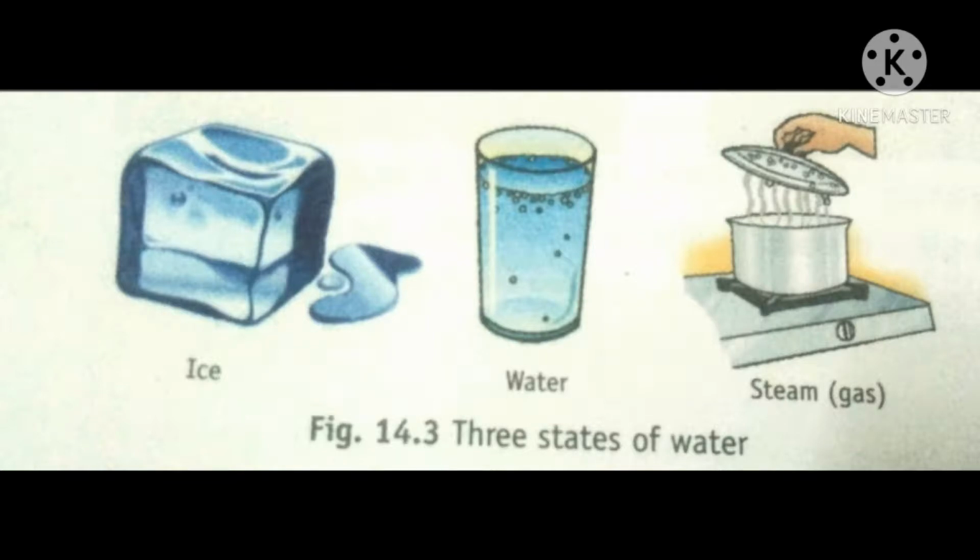Water in the solid form occurs as ice and snow on the peaks of mountains and in the polar regions. In the liquid form, water occurs in oceans, seas, rivers, lakes, ponds, springs, wells, etc. Liquid water covers nearly 3/4 of the surface of the earth.